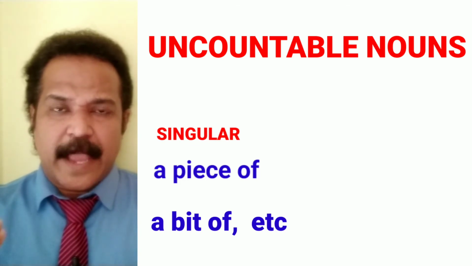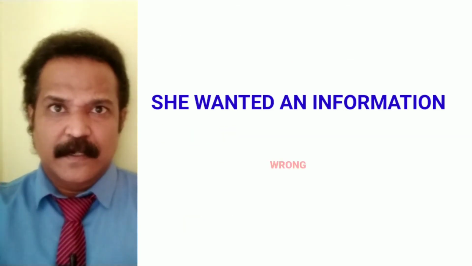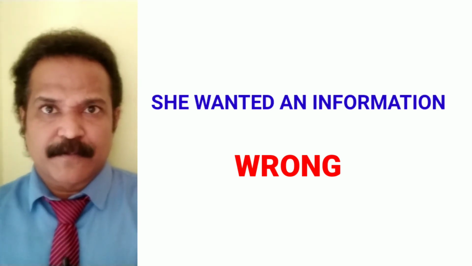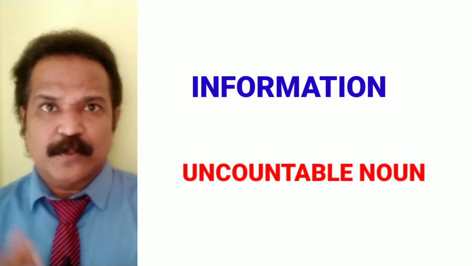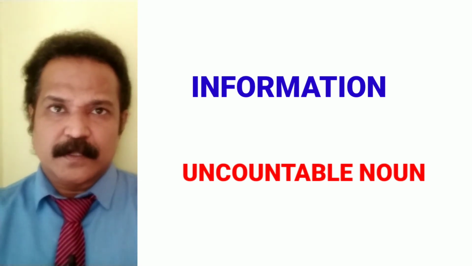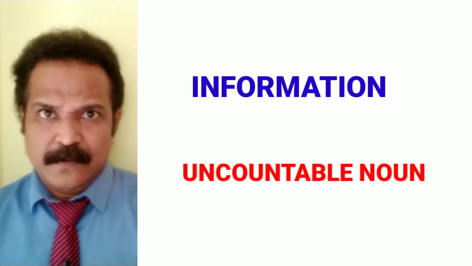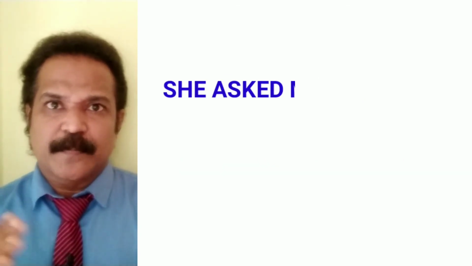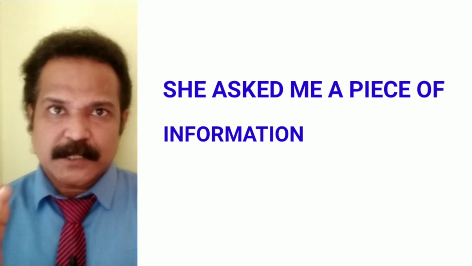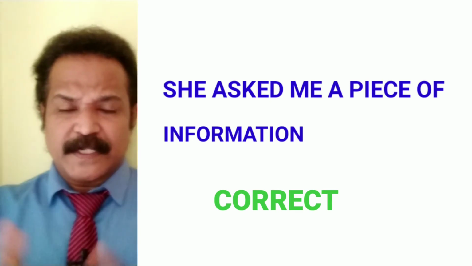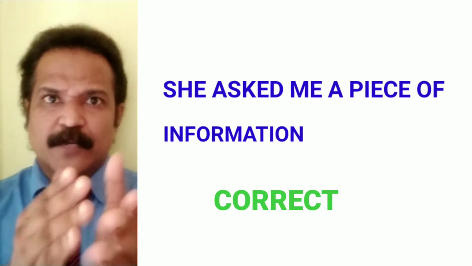She wanted an information. Now this is wrong English, because I am putting an in front of information. Information is an uncountable noun. I can't put an article here. So it's wrong English. Then how do I convey that she asked me only one information? For that I will use a piece of. She asked me a piece of information. So I can use a piece of to convey that idea: she asked only one information from me.